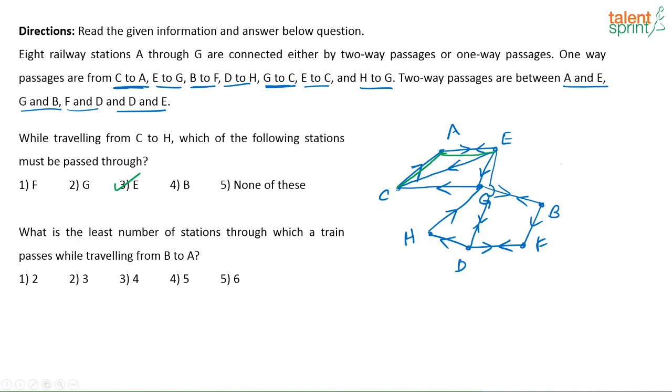Second one, what is the least number of stations through which a train passes while travelling from B to A? So from B to A means either it can come through this route, right? It can go from B to F and then go, but in that case there will definitely be more than two stations for sure. At least 3 stations will be there.